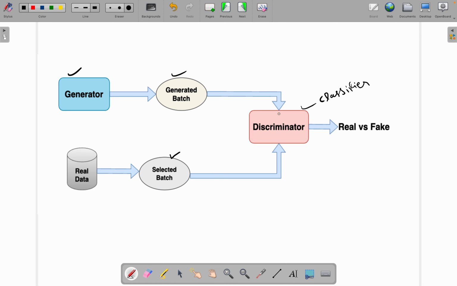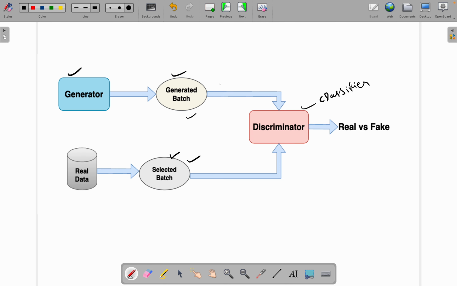This discriminator model will try to classify these two batches of images, one generated and the other real. If the discriminator is able to classify these two very well, that means the generator is not able to create images similar to our training data. If these two images are the same, then the discriminator will not be able to classify them perfectly.